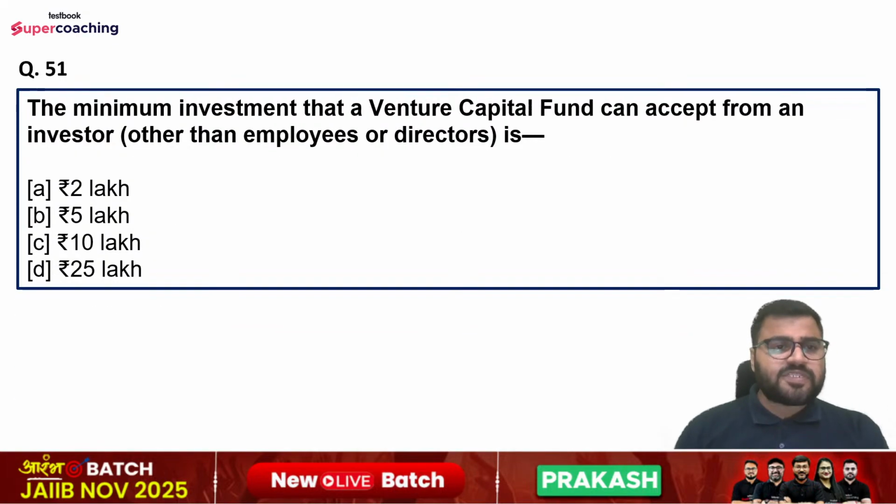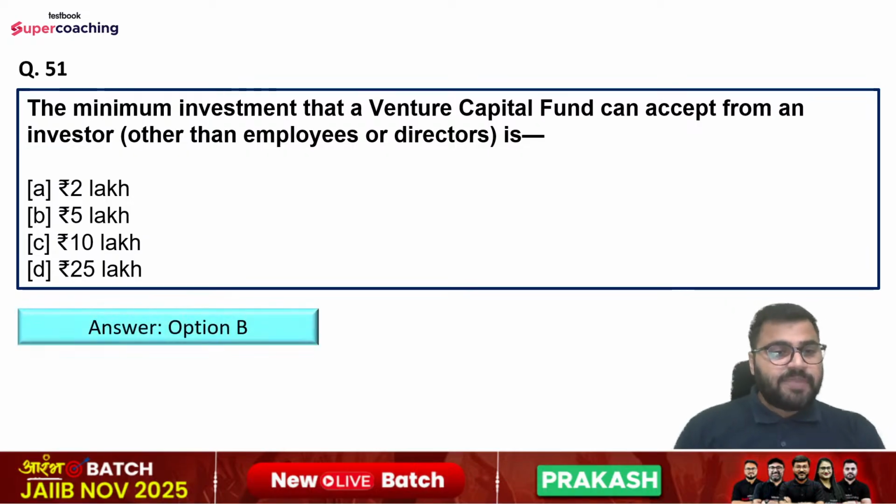Question number 51 is: the minimum investment that a venture capital fund can accept from investor other than employees or director is, options are 2 lakh, 5 lakh, 10 lakh, or 25 lakh. So right answer is option number B, that is 5 lakh. Guys, you all have to participate in the chat box.